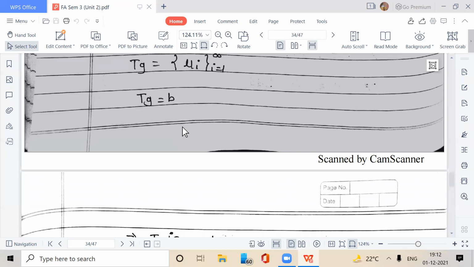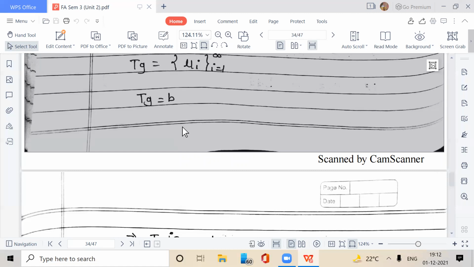We have taken an element mu I, I is equal to 1 to infinity, in space L infinity and showed that it has a pre-image, and we showed that its pre-image is G. So the image of G is mu I, I is equal to 1 to infinity.